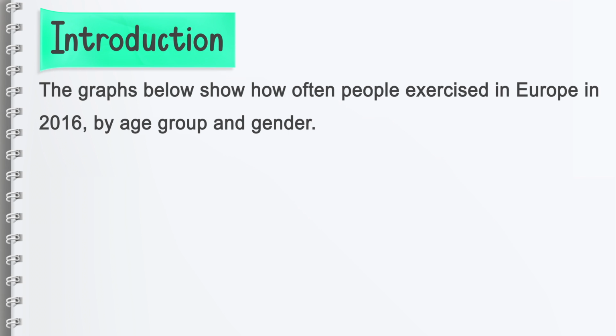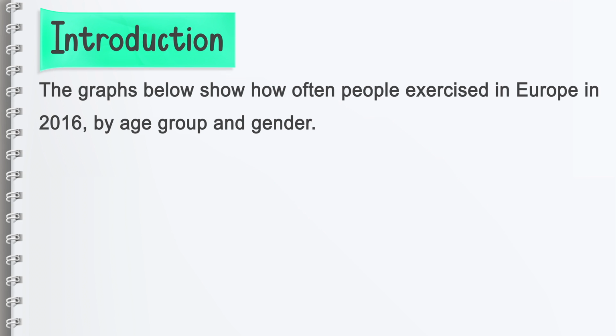In writing our introduction, we have to read the question again. The graphs below show how often people exercised in Europe in 2016 by age group and gender.